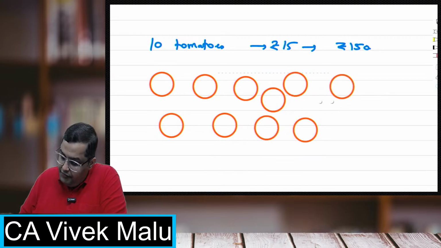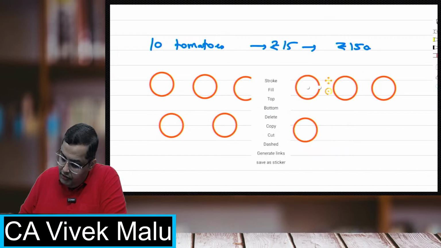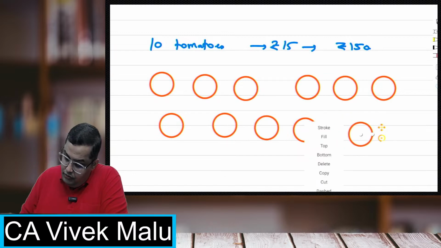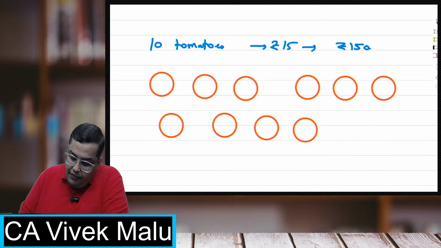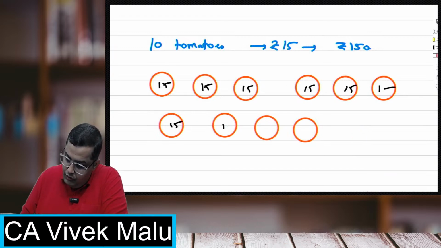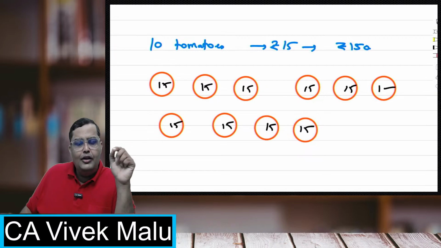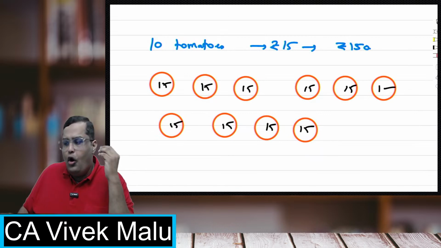Now, each and every tomato in this has a cost of rupees 15. Now, I was aware of this. Whenever I order 10 tomatoes, out of this, one tomato always comes defective.